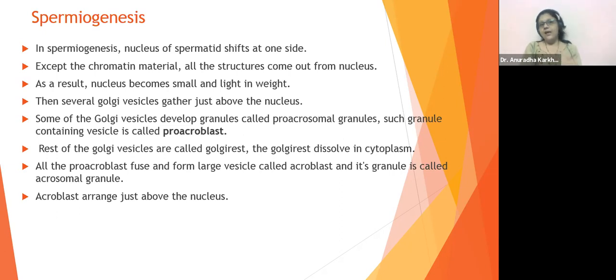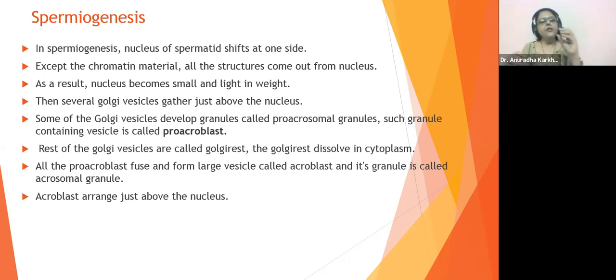Okay, so what has happened? See, the circular spermatid is now changing its shape. Why? Because the nucleus is shifting to one side. Why is it shifting to one side? Because it is becoming lighter in weight. Why is it becoming lighter in weight? Because only the DNA material is going to be present in it. Rest everything will be thrown into the cytoplasm.